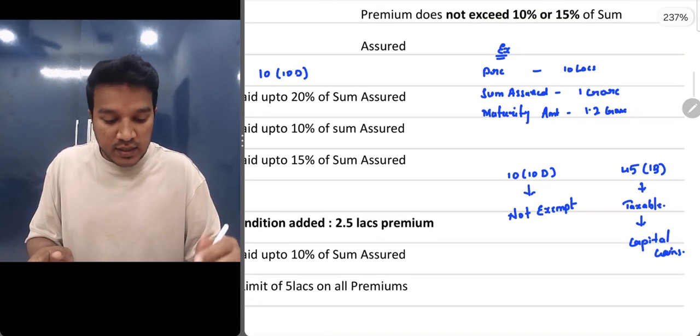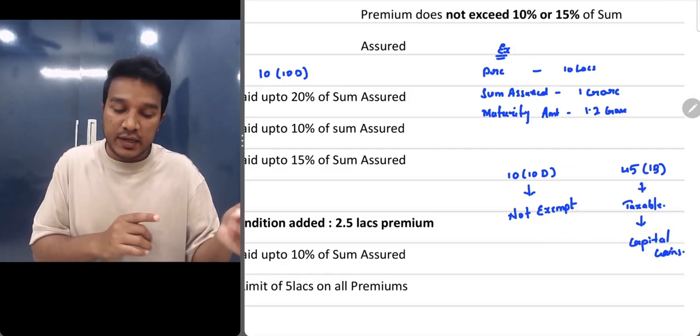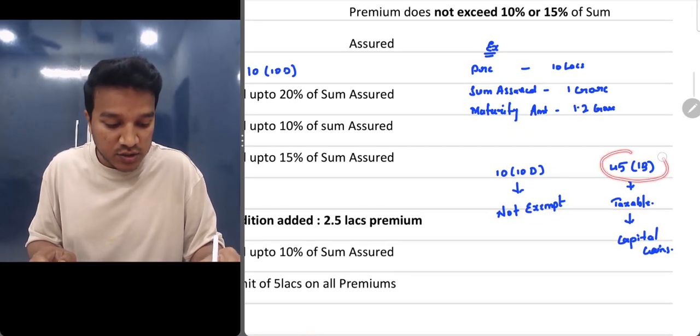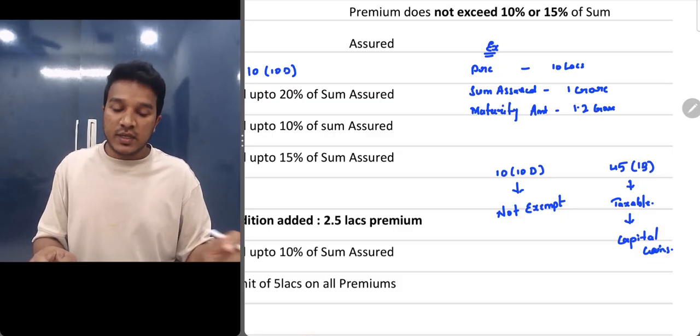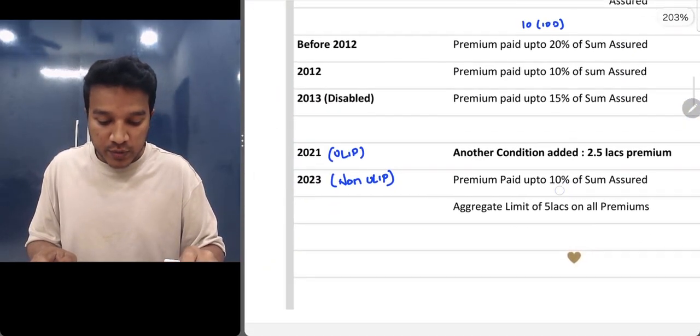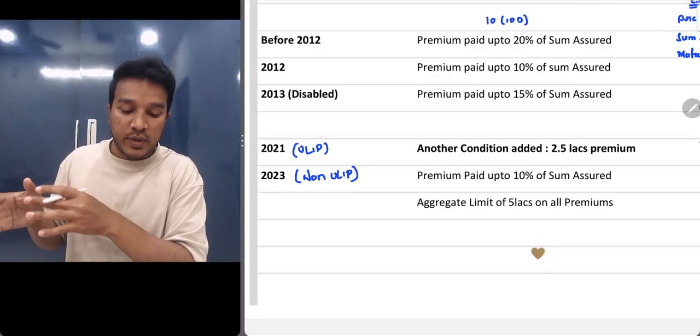So it is not exempt as per 10(10D). So they have introduced another charging section called 45(1B). They said it would be taxable under capital gains. Clear? So again in 2023, they've made an amendment for non-ULIPs, that is your normal LICs.